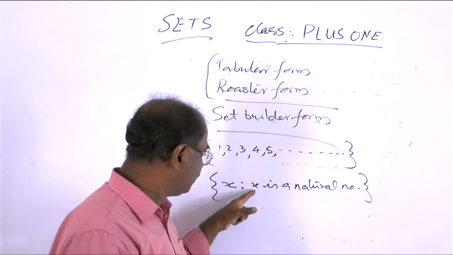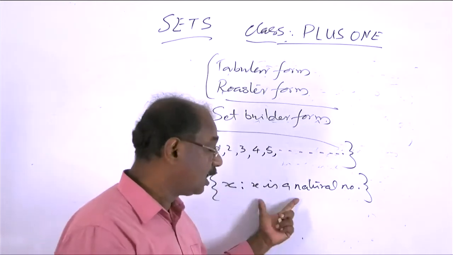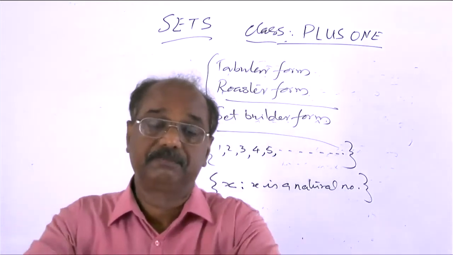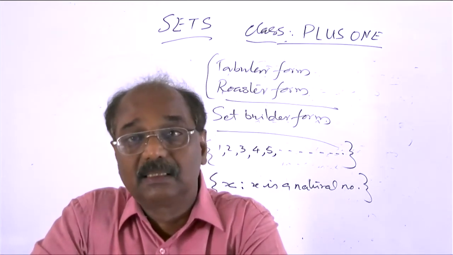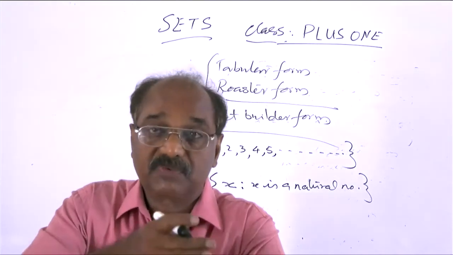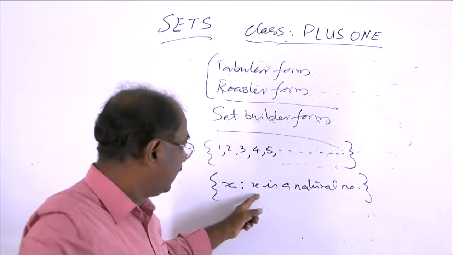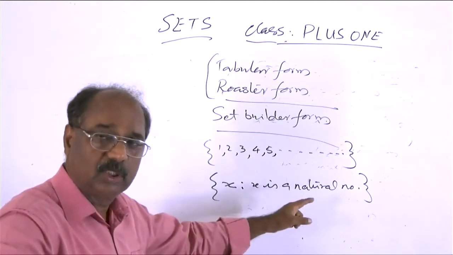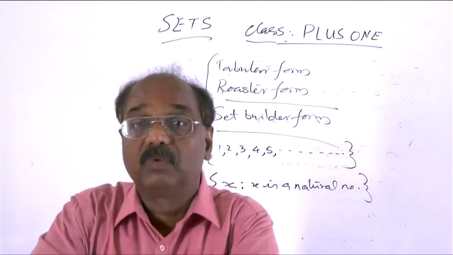No restriction for this x in the case of the collection of all natural numbers, as in the case of the first 10 natural numbers. There, there is a restriction for x: the maximum value of x is 10, it ranges from 1 to 10. Here there is no such restriction. So we say x is a natural number. So the collection of all x, where x is a natural number, means this collection is the set of all natural numbers.